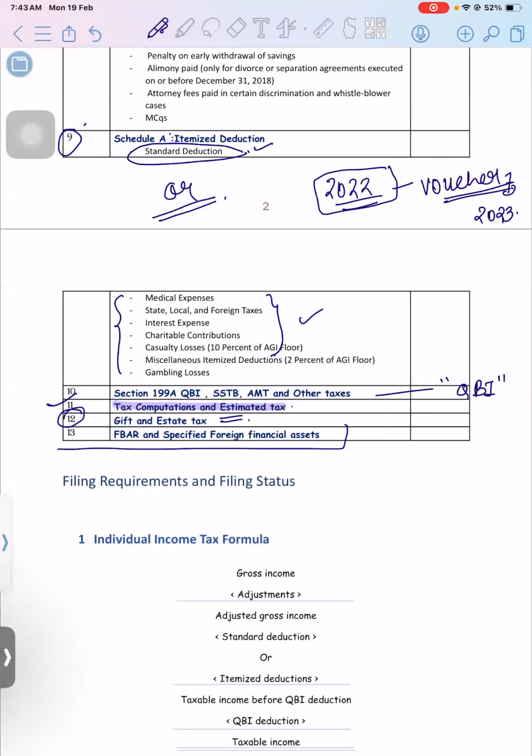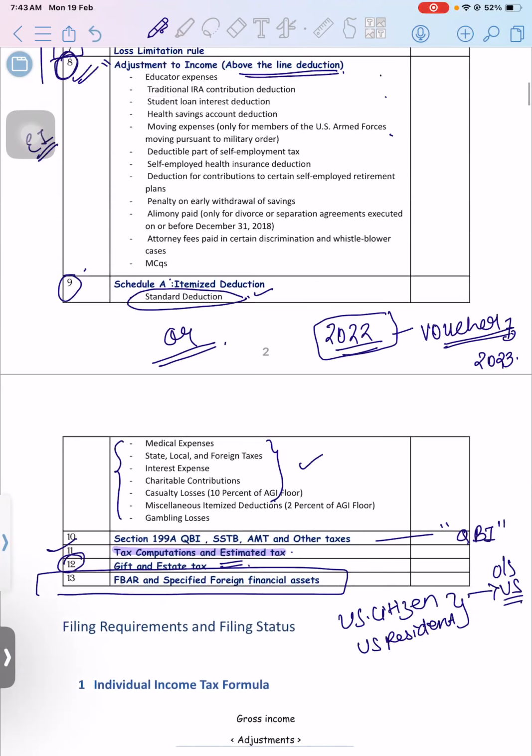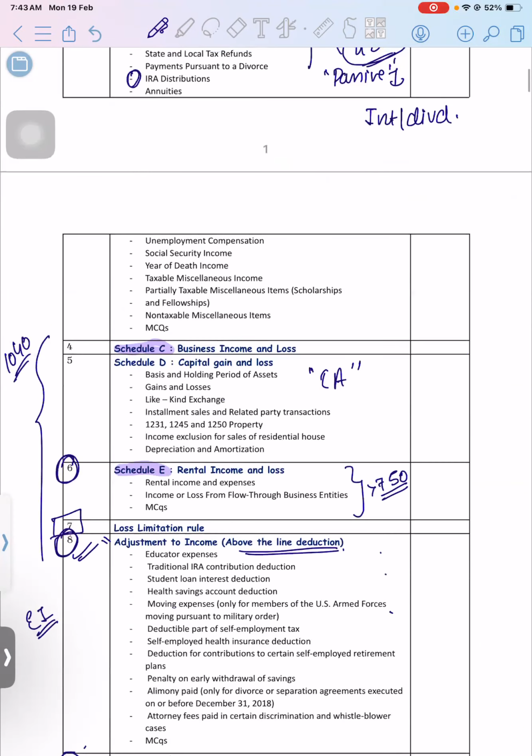And the last one we will see is regarding the foreign asset. FBAR and specified foreign assets. Being a US citizen or a US resident, if you're going to earn any income outside the US, that income is your foreign income. How you are going to report it in your FBAR, and what are the criteria and limits of the taxation. Got it, guys? I hope the syllabus is clear to everyone.